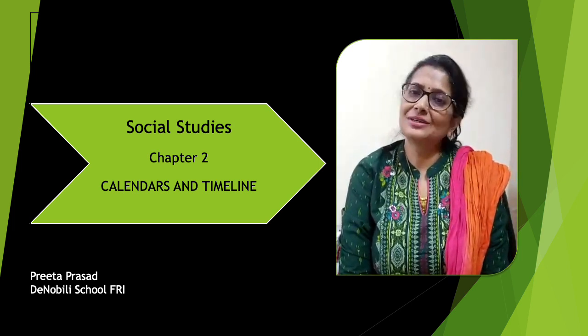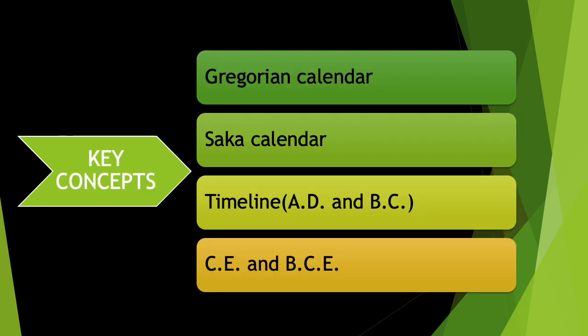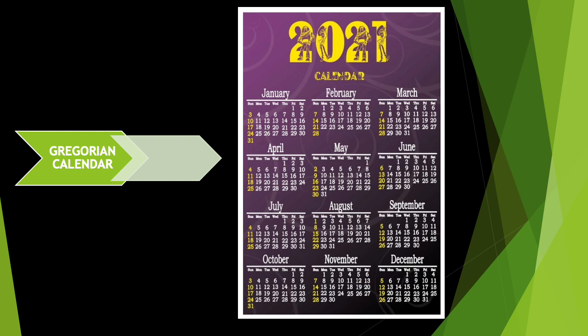So let us begin with the lesson now. These are the key concepts that we are going to learn in this chapter. We are going to learn about Gregorian calendar, Saka calendar, timeline, and we are also going to learn what CE and BCE means. We begin with Gregorian calendar, and here you can see the picture of a Gregorian calendar for the year 2021.